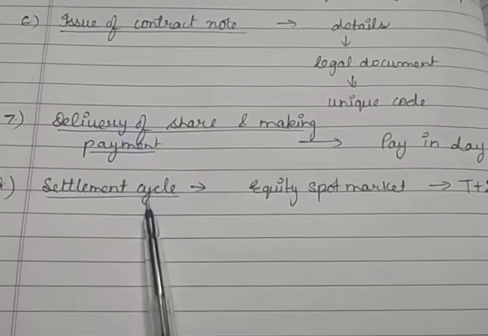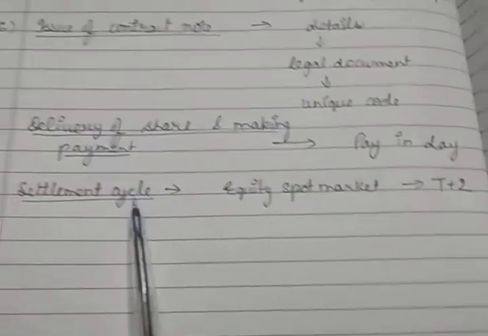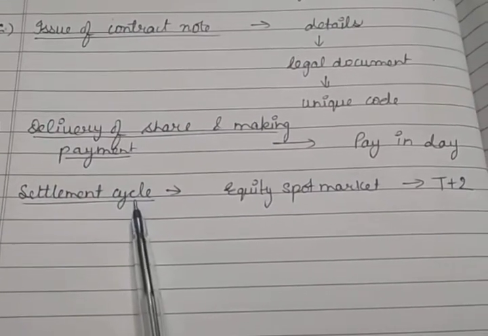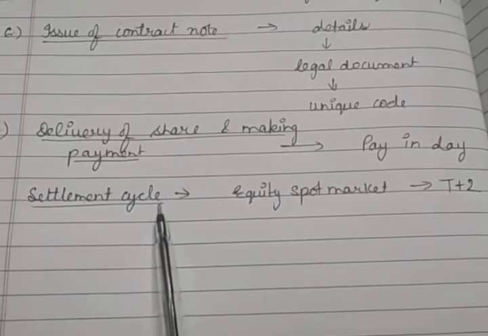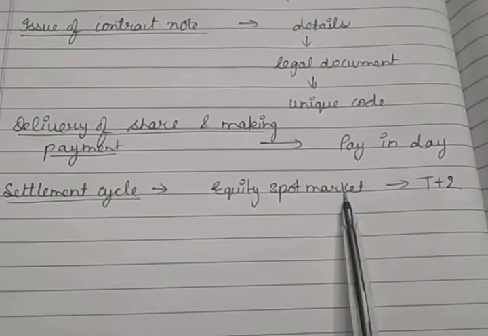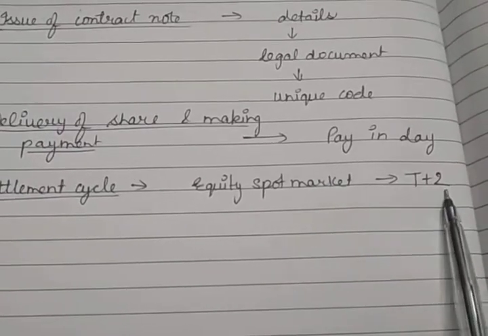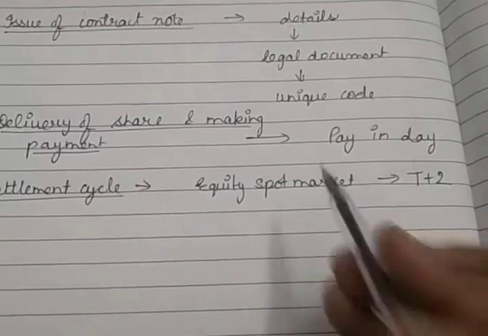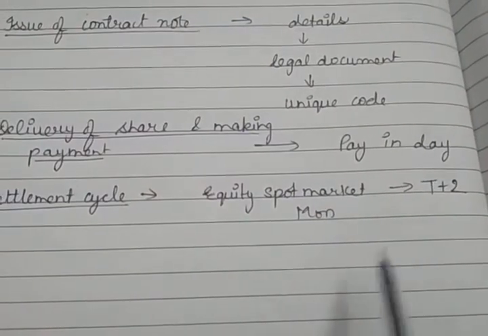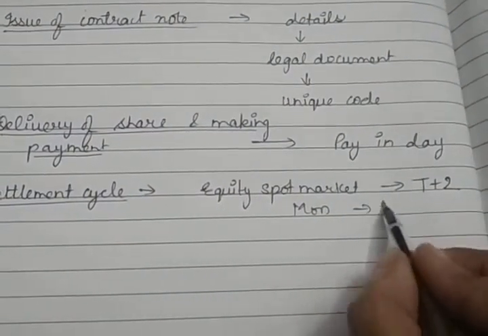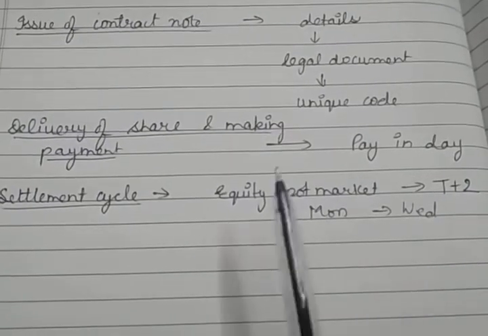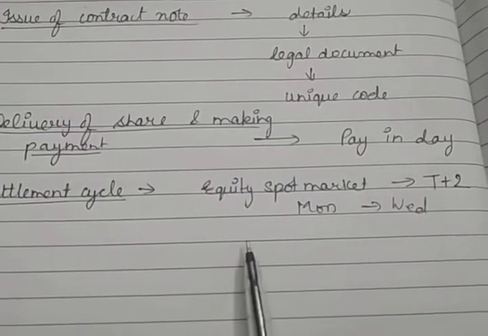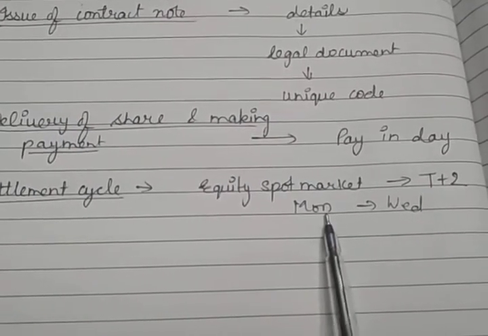Now the next step is the settlement cycle. This is the stage in which the trading of the securities done by the brokers on behalf of the investors is settled, and the mode of settlement depends upon the nature of the contract. Like the equity spot market follows a T plus 2 rolling settlement. What does it mean? It means if a trade has taken place on Monday, it must be settled by Wednesday.